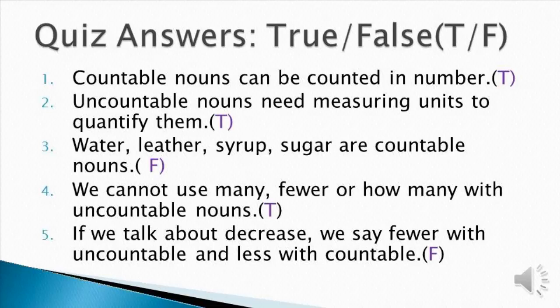At number 5, we have, if we talk about degrees, we say fewer with countable and less with uncountable. So that is false, because if we are mentioning degrees in something, fewer is only used with countable nouns and less is used with uncountable. So it's the opposite way.